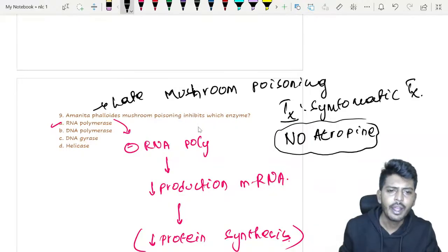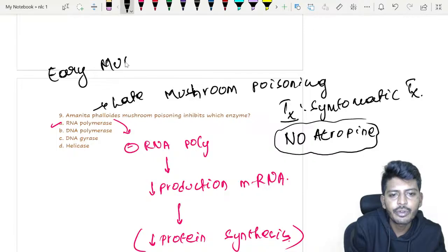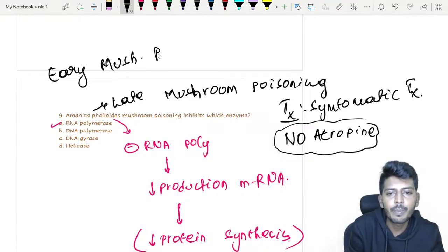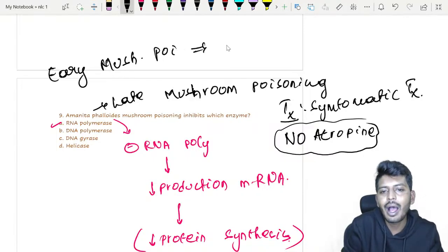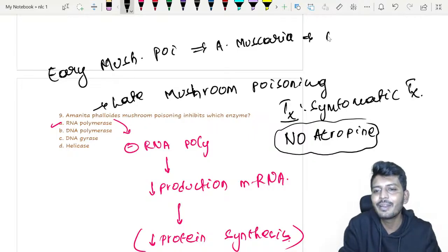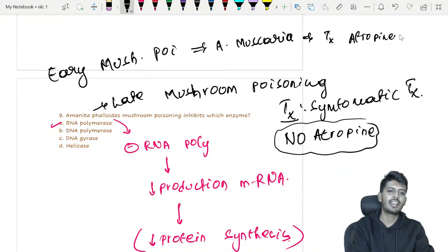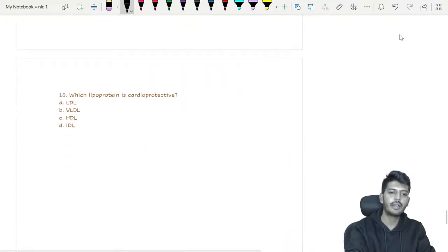Okay, no atropine. So only for which poisoning? Early mushroom poisoning. Early mushroom poisoning is due to Amanita muscaria. So at that time the treatment is atropine. Atropine is a drug of choice for early mushroom poisoning. For late mushroom poisoning, only symptomatic treatment, and this is a very, very fundamentally important MCQ. Don't get confused.